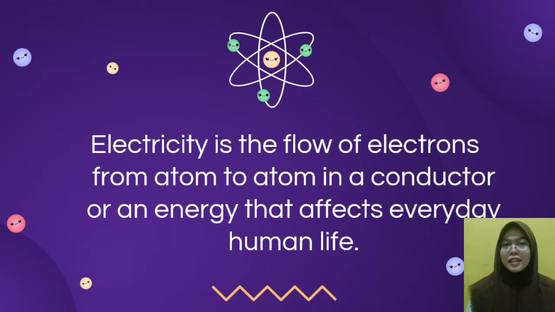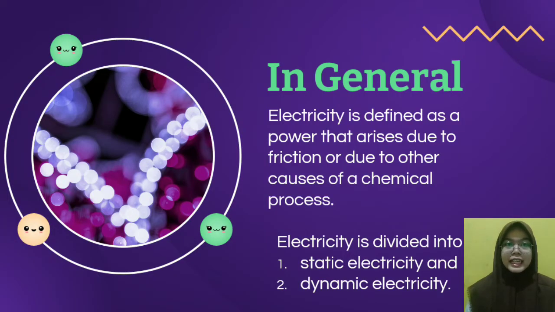This electrical energy is used to drive electronic devices such as computers and others that function to facilitate human activities or work. In general, electricity is a power that arises due to friction or other causes such as chemical processes. And electricity is divided into two.